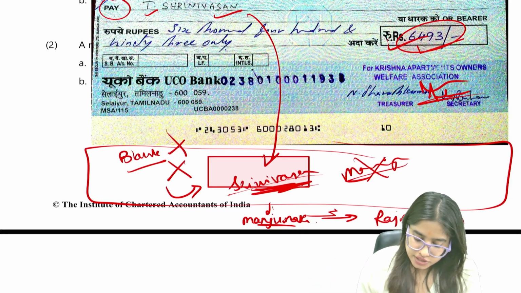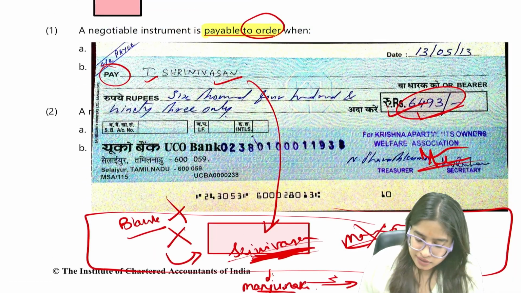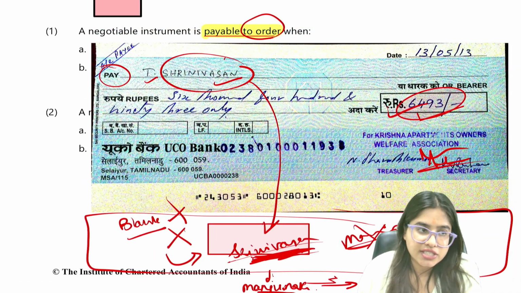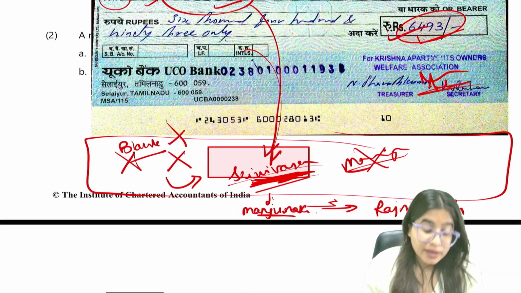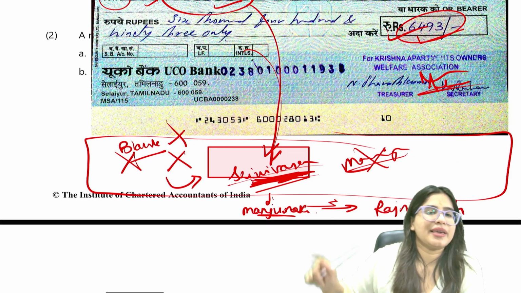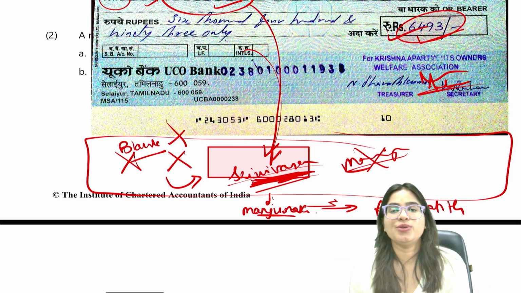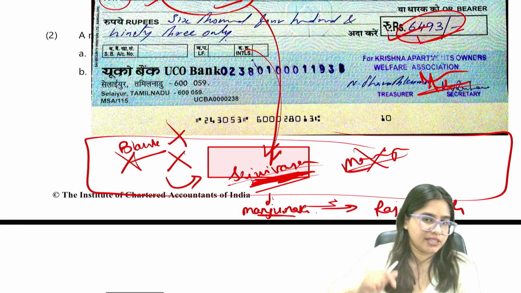Let's say Srinivasan, whose name was mentioned in the check, put his signature. That is known as endorsement, and that's in blank, meaning no one's name is mentioned. So now it became a bearer instrument. Anyone who's holding the check can demand the payment.